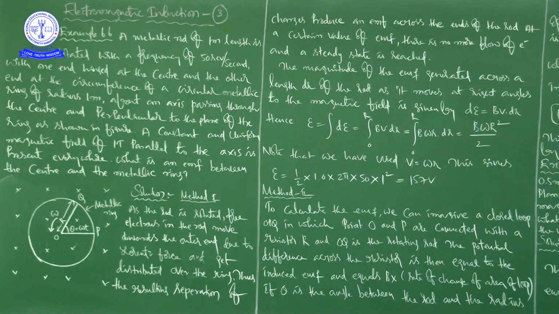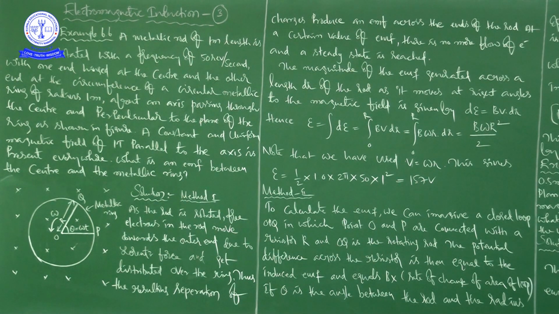Okay. Now we know the formula. The magnitude of the EMF generated across a length dr of the rod, as it moves at right angles to the magnetic field, is given by... I'll repeat once again. The magnitude of the EMF generated across a length dr of the rod, as it moves at right angles to the magnetic field.